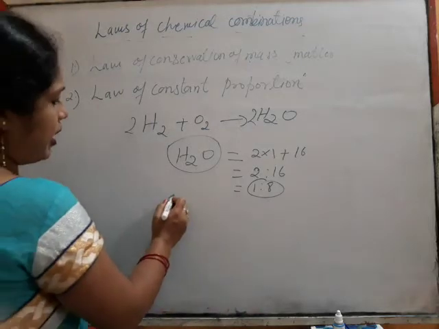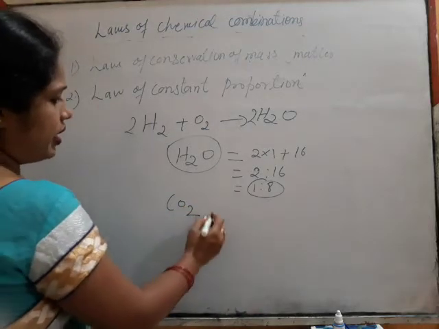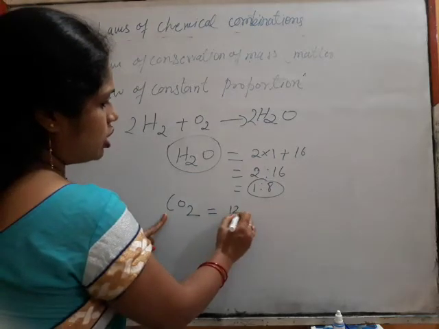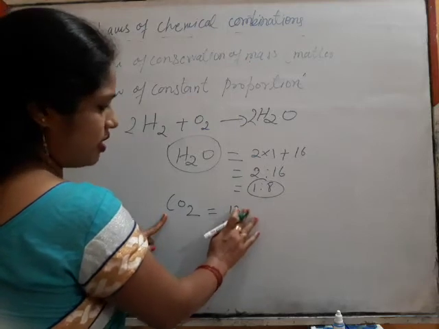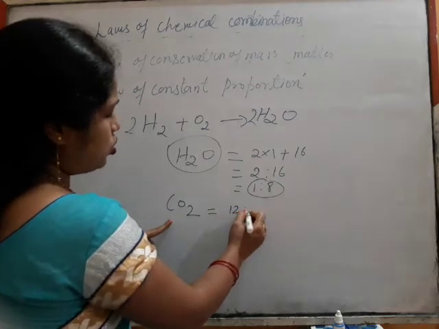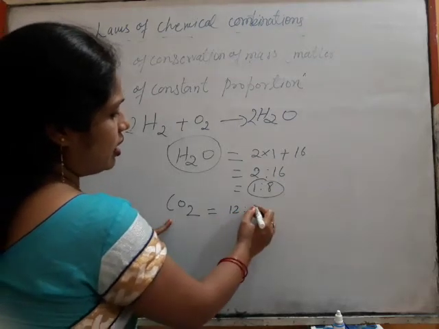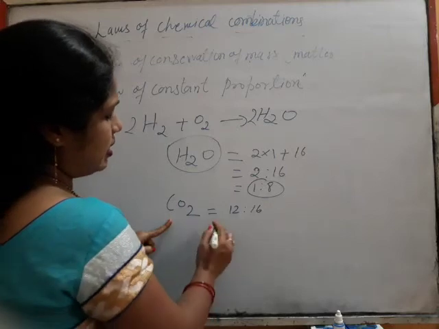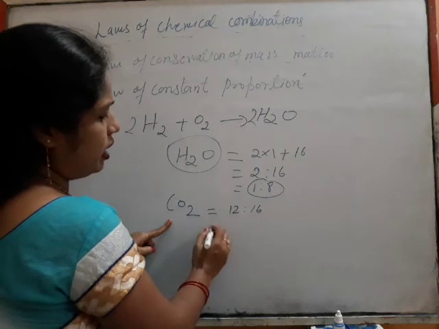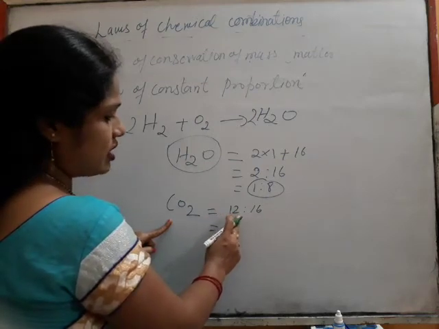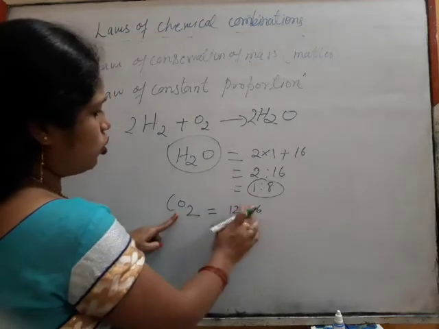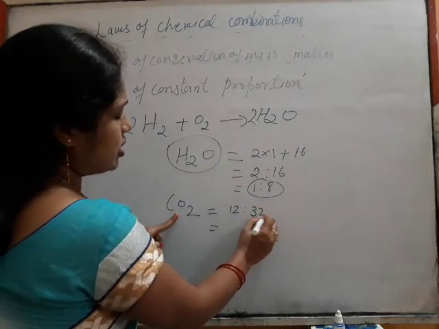Like carbon dioxide, if I write the proportion, the atomic mass of C is 12, and since I am writing in ratio form I am not writing grams, and oxygen is 16. 4 3s are 12 and 4 4s are 16. 16 2s are 32.